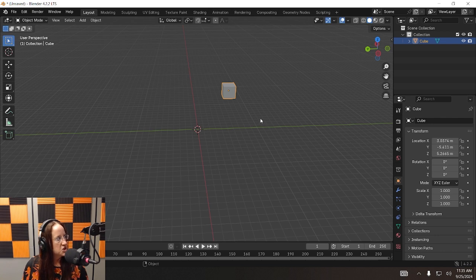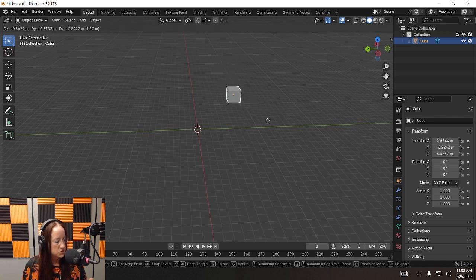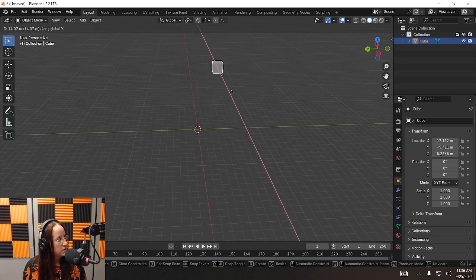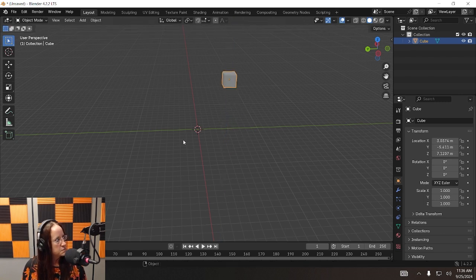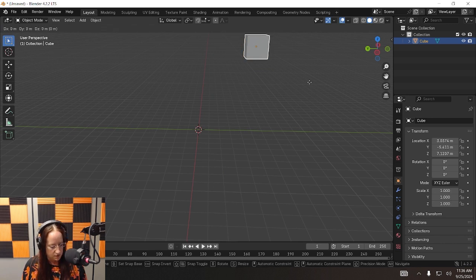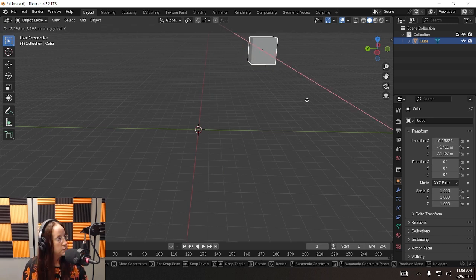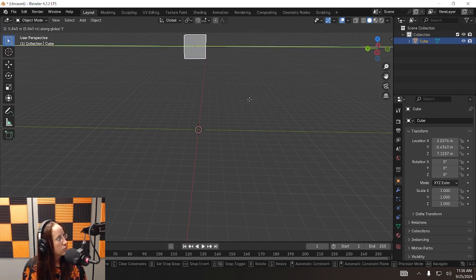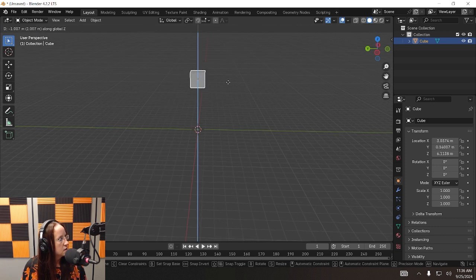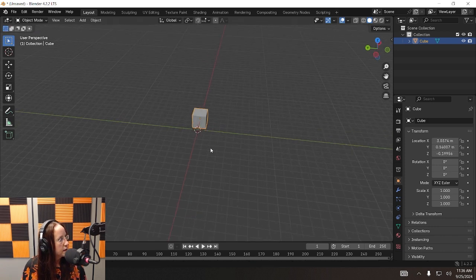So if you press G, it's locked to your mouse cursor. But if you press either X, Y, or Z after you press grab, it will only move it, ta-da, on that respective axis. So if I want to get this back to the center, I'm going to press G, and then I'm going to press X. Nope, I'm going to press Y, and I'm going to get it right where I want it. And now I'm going to press G again, and then Z, and I'm going to smush it right back down where I want it.